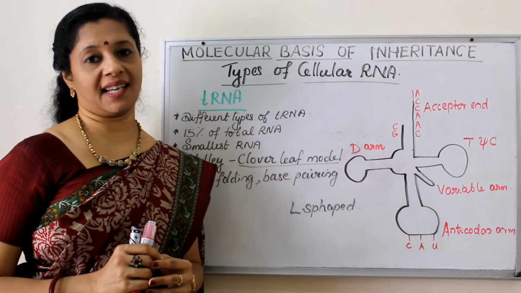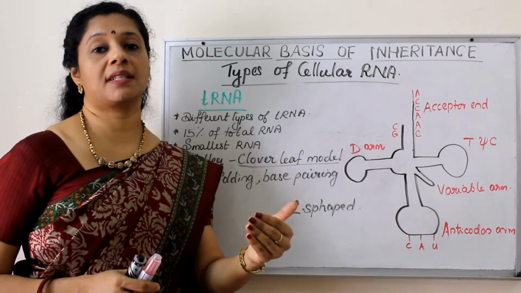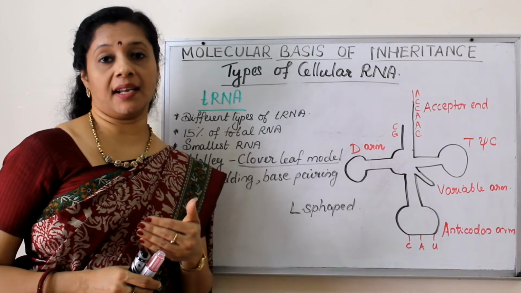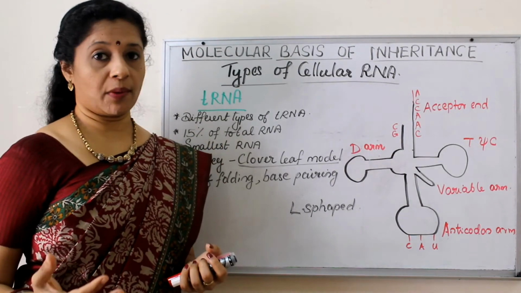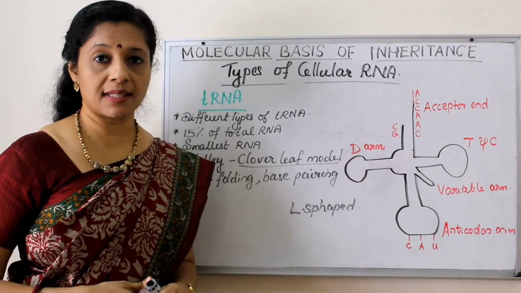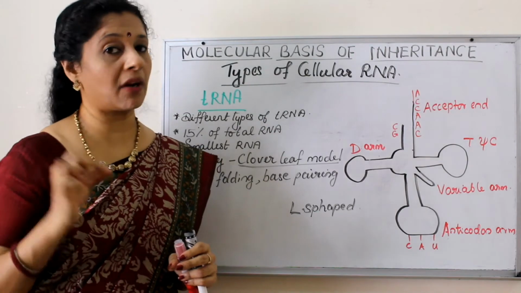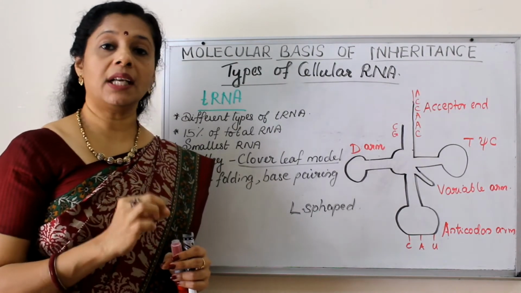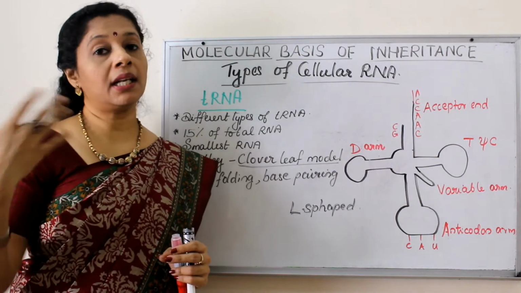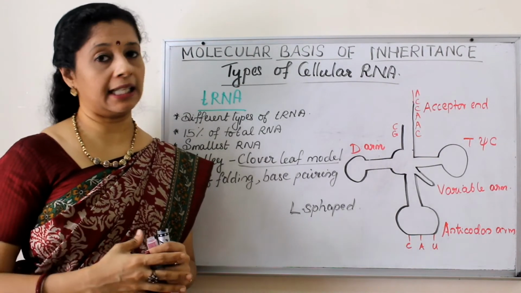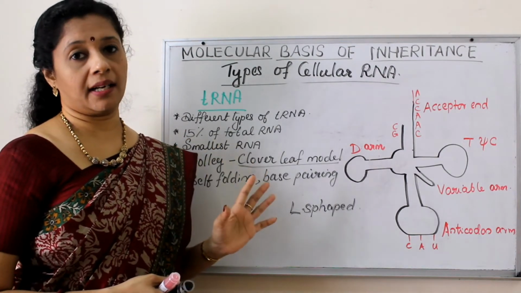tRNA, or transfer RNA, as I mentioned, transfers amino acids from the cytoplasm to the ribosome and mRNA for protein synthesis. There are 20 different types of amino acids, so there are different tRNAs for carrying each type of amino acid. Earlier it was thought that there were only 20 different types of tRNA, but later it was found that there are more types of tRNA than the number of amino acids. So 15% of the total RNA is tRNA.